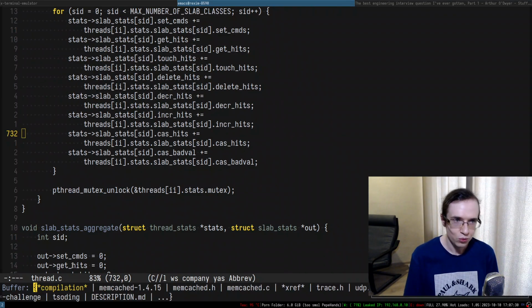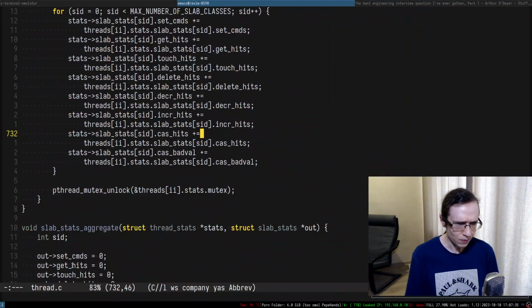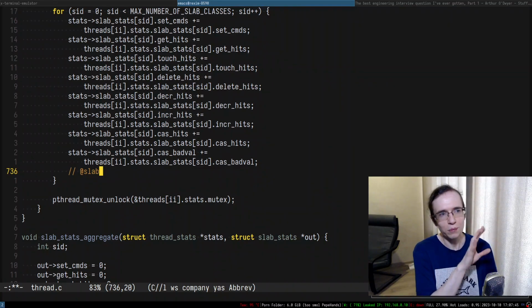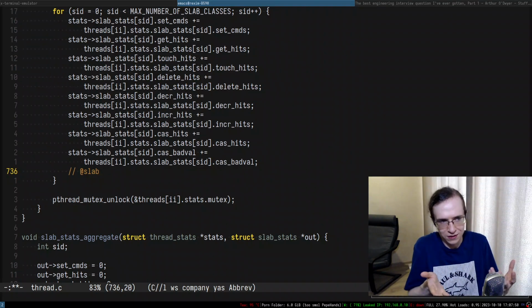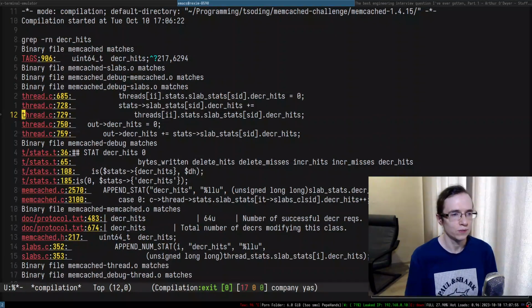So where else do we use all of that? So there is this aggregate code. So maybe I'm going to do something like slab stats, or maybe something like add slab, so essentially I'm going to mark places where I probably have to do some extensions with add slab, so I can quickly find them in the future.